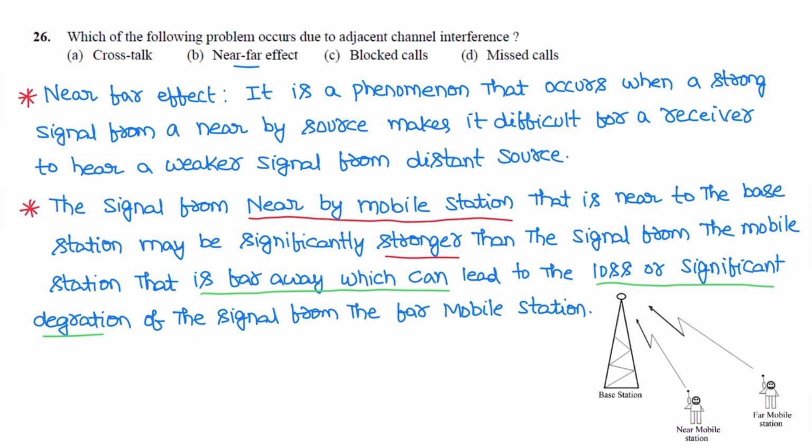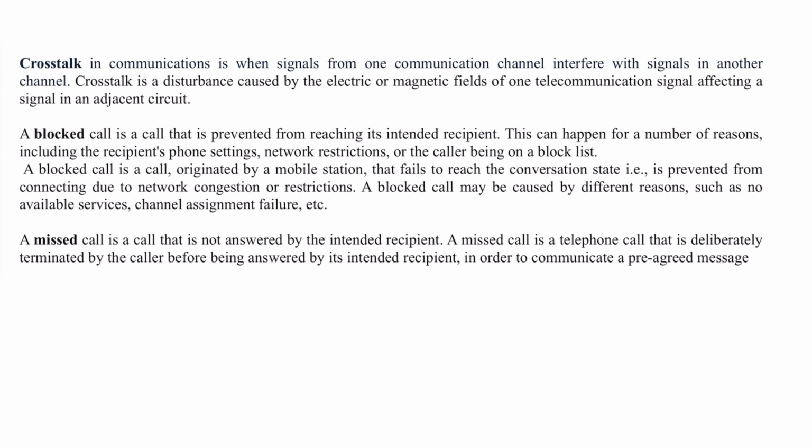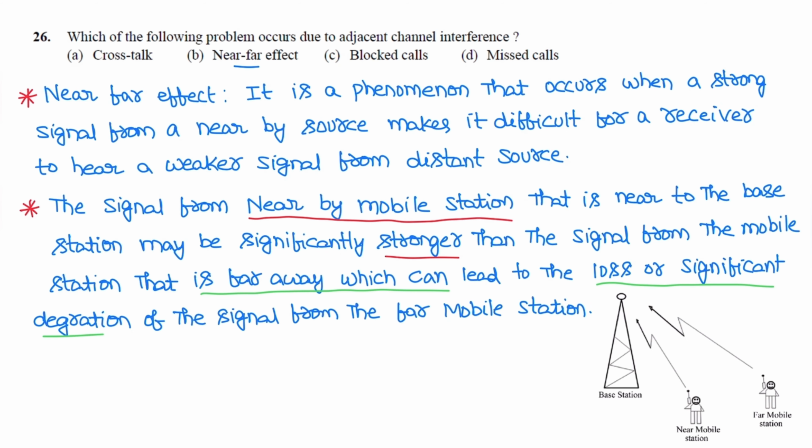So let us see these definitions for crosstalk, blocked calls and missed calls. Crosstalk in communication is when signals from one communication channel interfere with the signals in another communication channel. A blocked call is a call that is prevented from reaching its intended recipient. Next, a missed call is a call that is not answered by the intended recipient. This missed call is a telephone call that is deliberately terminated by the caller before being answered by the intended recipient in order to communicate a pre-agreed message. So for this, due to adjacent channel interference, the problem that occurs is the near-far effect.